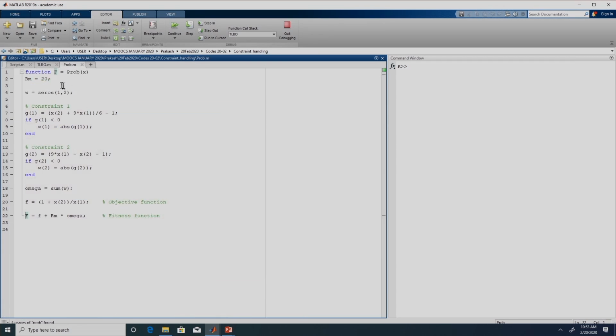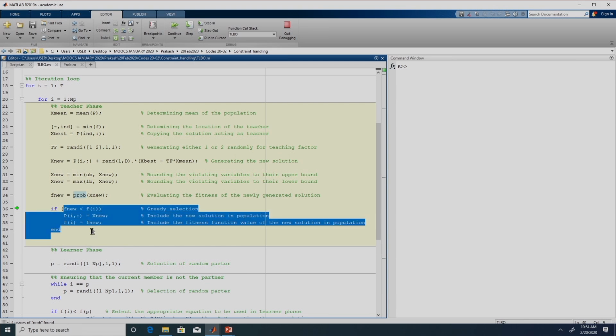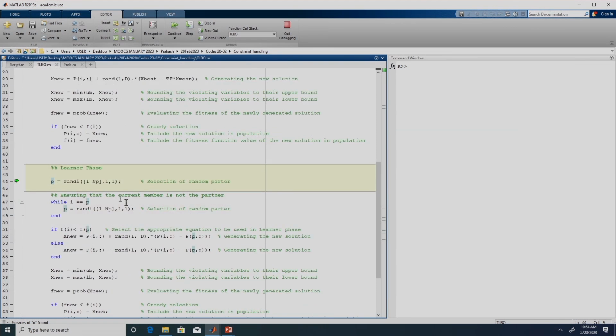Again it will go into this function file. Every time this is accessed with this prob, it will go into this problem file, and then this is the greedy selection. If the new solution is better, it would be taken into the population. This is the learner phase. Again a new solution would be generated. The new solution generated here is 0.4735 and 0.5171.